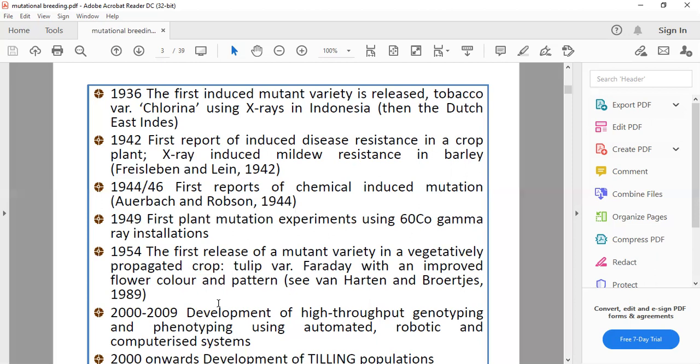This is why the mutational breeding program became automated and robust with modern techniques. That's how the programs of TILLING and Eco-TILLING were developed, through which we can identify the mutated segment of DNA. So we can detect the mutated segment of DNA using modern techniques from 2000 onwards.